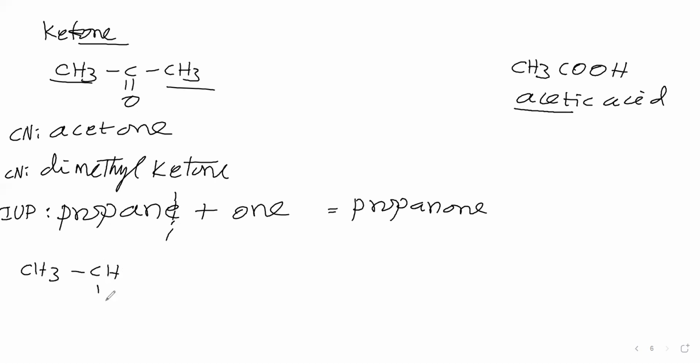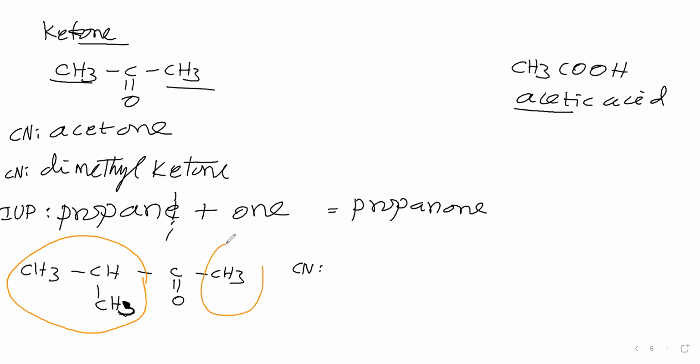CH3, CO, CH3. This compound we have taken. Now for this compound, what is the common name we will say? Common name is this part name we will say. Then we will say this is as ketone. Now this contains 3 carbon atoms, therefore propyl.